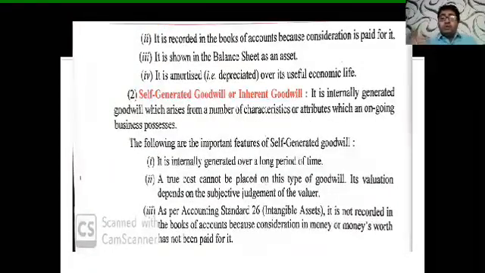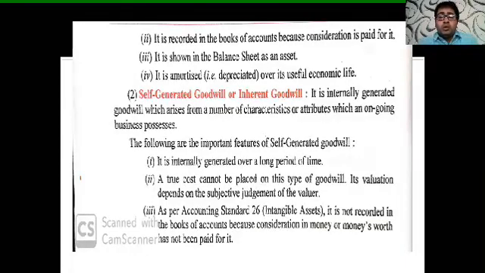It is to be recorded in the books of accounts, because students, when we are paying something for any type of purchase, it is to be recorded in the books. Hence this goodwill is supposed to be recorded in the books. Goodwill is an intangible asset. Assets come under the balance sheet, so it is to be shown in the balance sheet as an asset, and it is to be amortized.